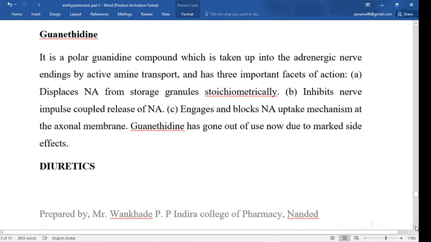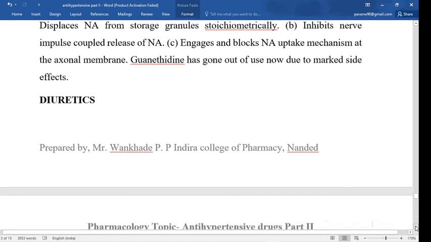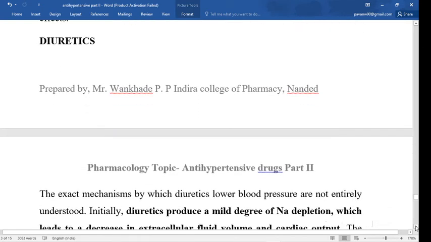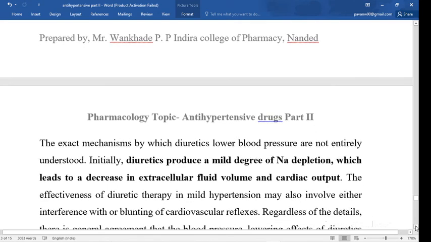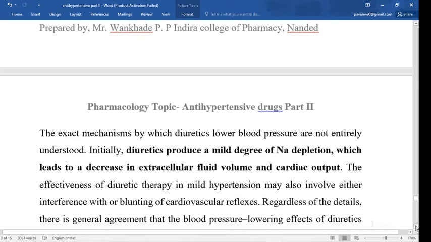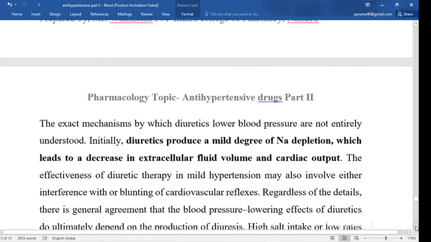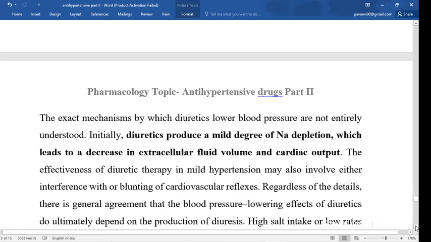Now the last category of drug is the diuretic drug. In blood pressure, an increase in blood volume increases the blood pressure. So diuretics are drugs which inhibit sodium and water reabsorption, and due to that sodium and water retention decreases, and hence blood pressure decreases. We will see the diuretic chapter in detail in the coming lecture. Simply understand that diuretics produce sodium depletion, which leads to a decrease in extracellular fluid volume and cardiac output, and hence blood pressure decreases.